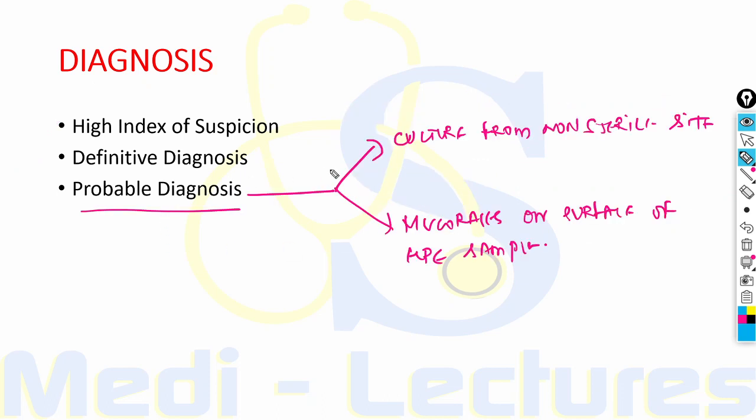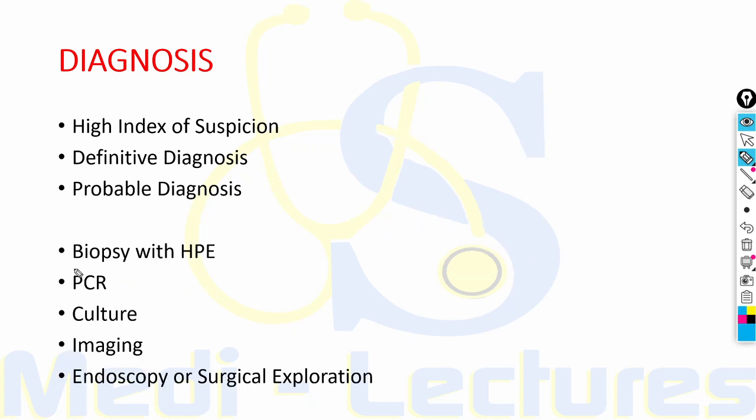Now when we consider the probable diagnosis, it is defined by culture from a non-sterile site like sputum or bronchoalveolar lavage fluid, or there can be detection of mucorales on the surface of histopathological sample without an evidence of invasion in a patient who has appropriate risk factors, clinical features, and radiological findings suggestive of the disease. Now biopsy with histopathological examination is the most sensitive and specific investigation.